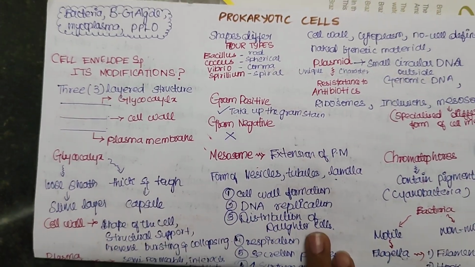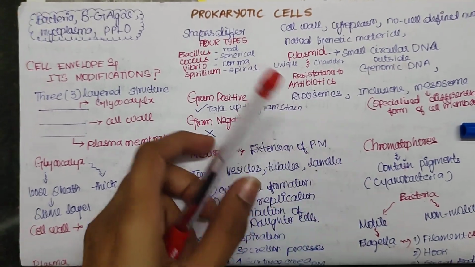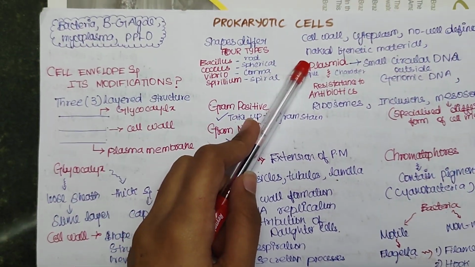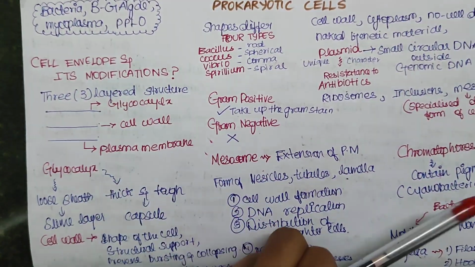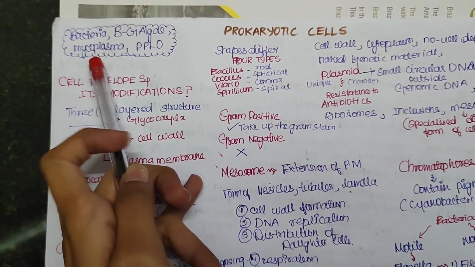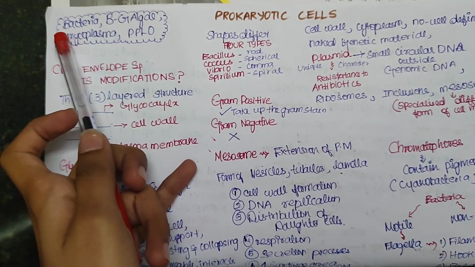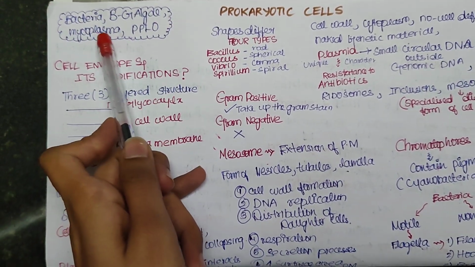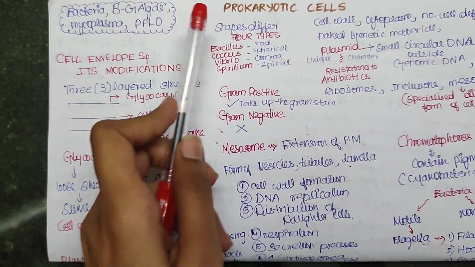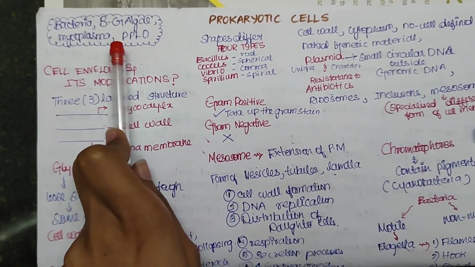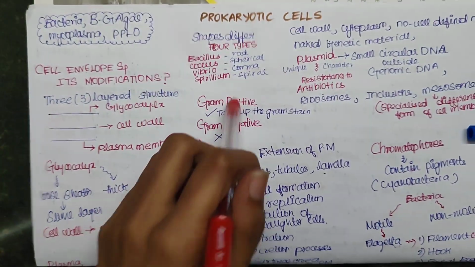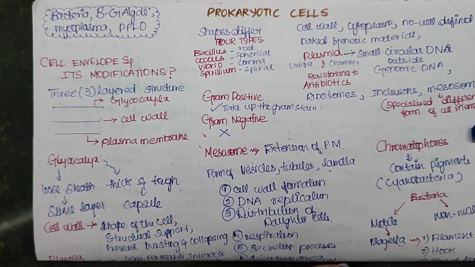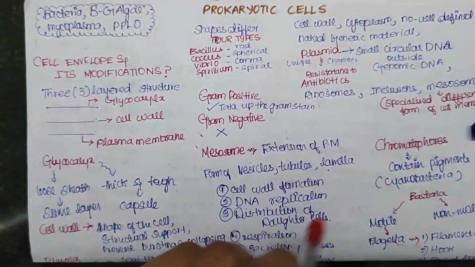Now we will start the discussion with prokaryotic cells. We all discussed what prokaryotic cells are, which do not have a well-defined nucleus or a membrane bound nucleus. Some examples of these prokaryotic cells are bacteria, blue-green algae, mycoplasma, and pleuropneumonia-like organism. This is the expansion of PPLO. Whenever we say prokaryotic cell, bacteria is the common, worldwide example.